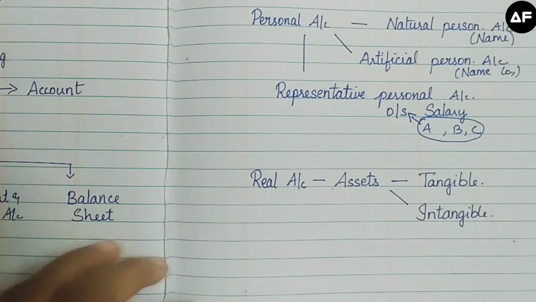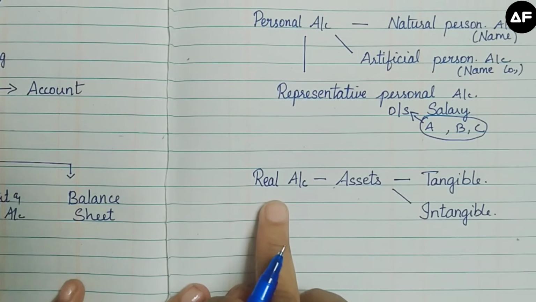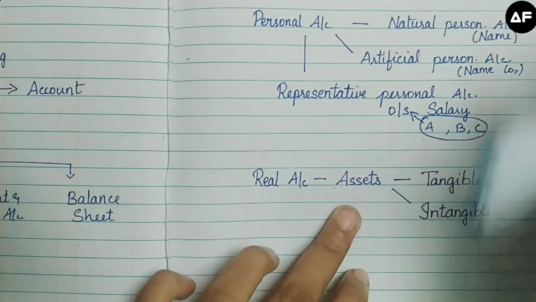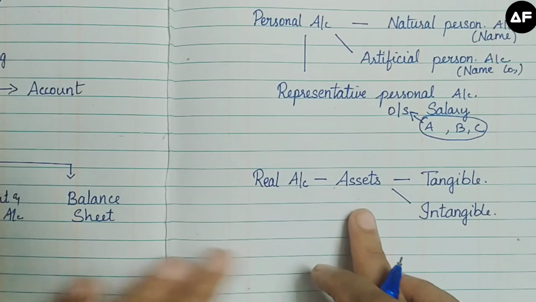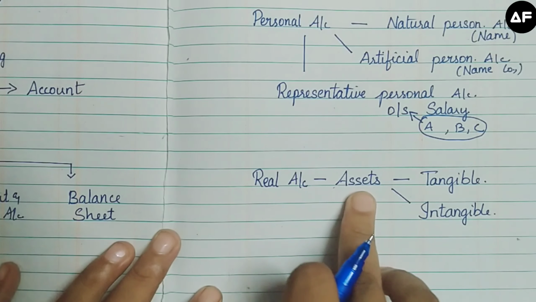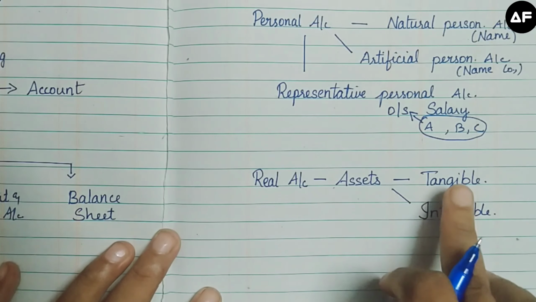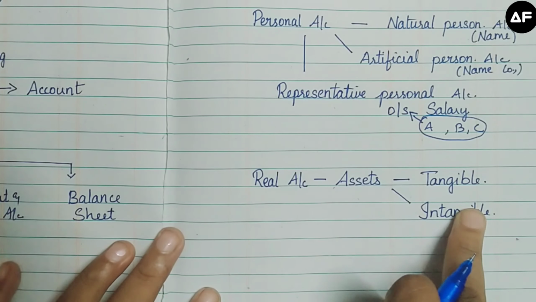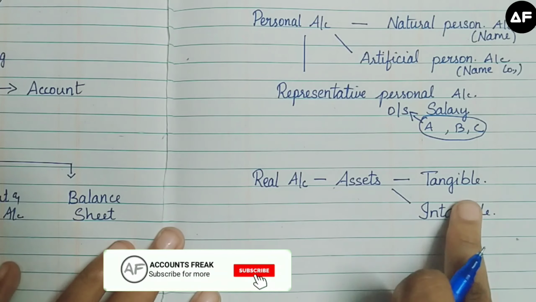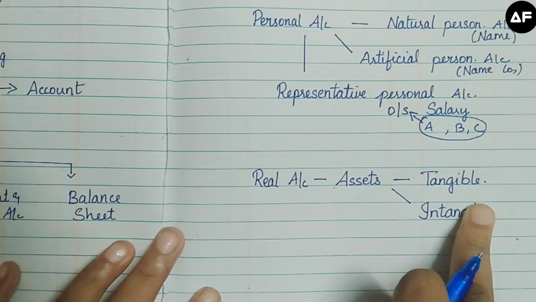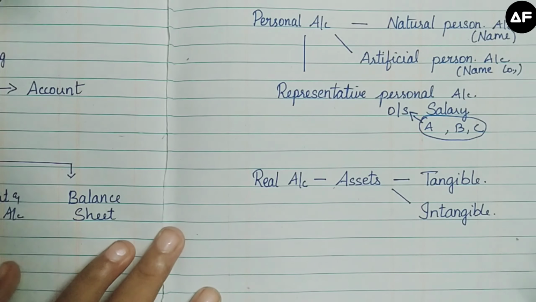Next, we are going to see about the real account. So, real account is very simple. It is nothing but the assets of the firm. Assets means the properties which the firm has and deals with. These assets can be divided into two types, that is tangible assets and intangible assets. Tangible means the asset can be touched and felt. For example, land, buildings, cash, which can be touched and felt.